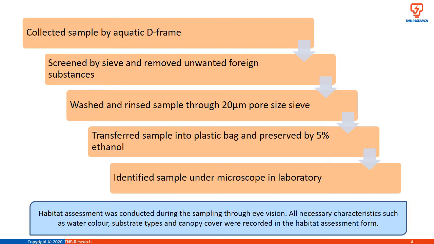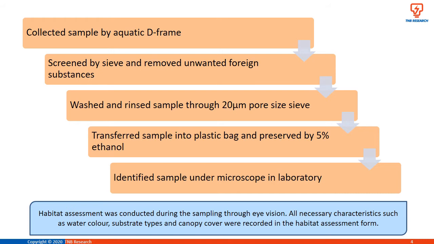An aquatic D-frame net was used to collect benthic macroinvertebrates, which is considered more suitable for shallow water. The content was poured into a sieve for screening of benthic macroinvertebrates and to remove unneeded foreign substances. Collected samples, debris and other materials were washed and rinsed through a 200 micrometre pore size sieve, and the retained materials were then transferred into a plastic bag. The samples were then preserved with 5% ethanol for temporary preservation.